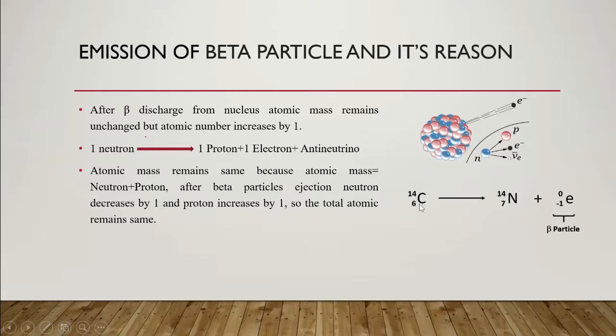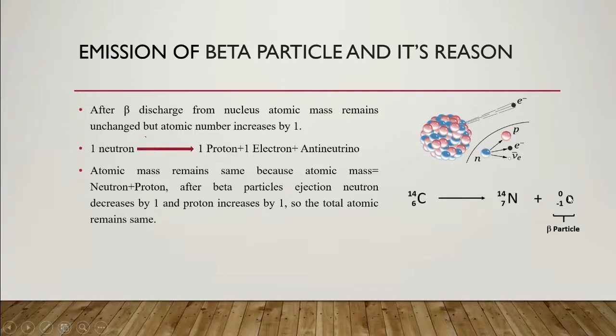But what happens to the atomic number? The proton count increases by 1. Earlier it was 6, now it is 7. So carbon is converted to nitrogen, and this ejected electron is the beta particle.